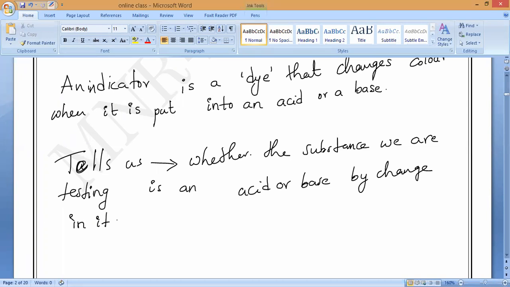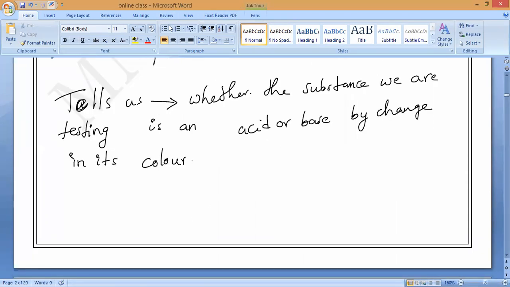Whose color changes? The substance's color or the indicator's color? That is my question here. Indicator's color. All of you please remember.